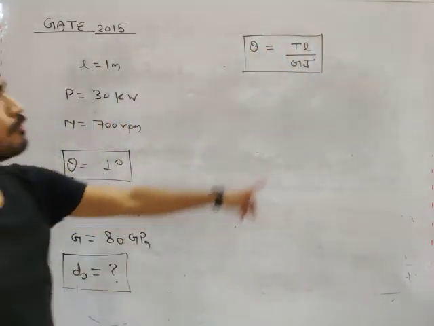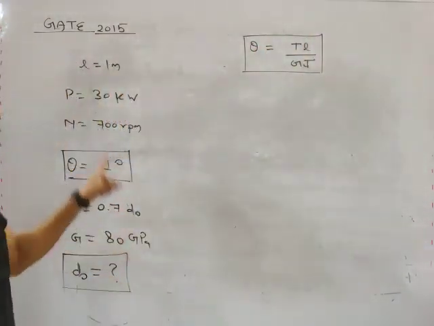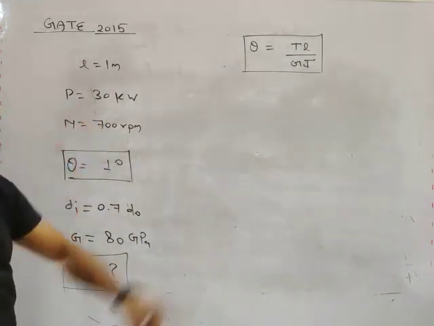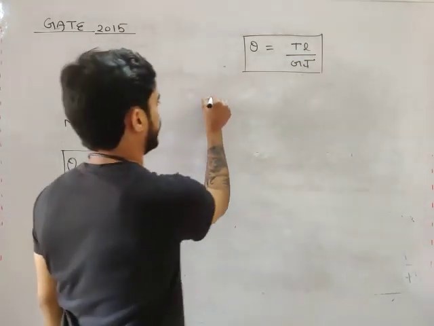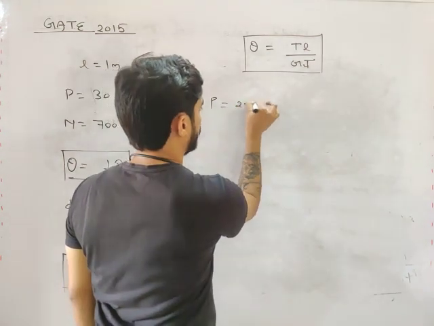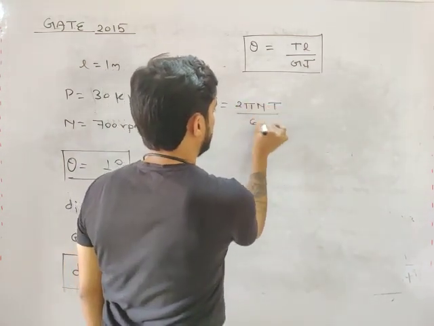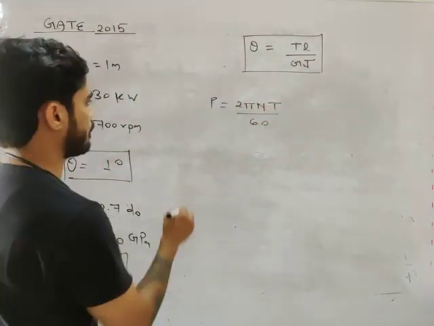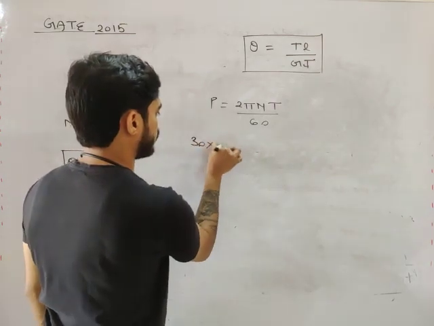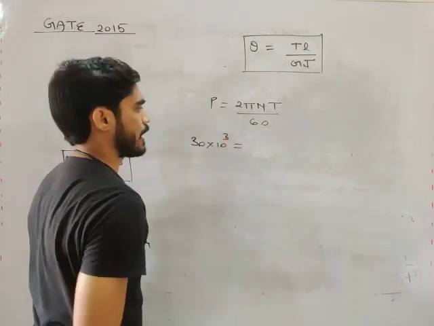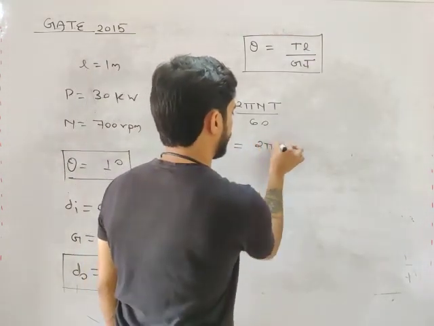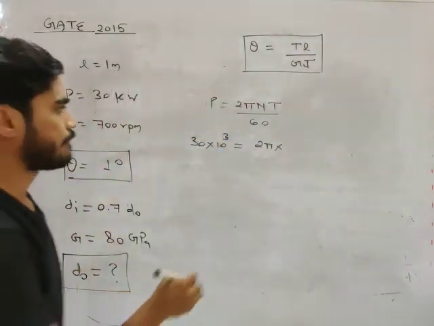But for that, we need to first find torque. For that, we have power and RPM. So calculate what will be the value of torque, my friend. P equals 2 pi NT by 60. So what is the power, my friend? 30 kilowatt, means 30 into 10 to the power 3. What is the RPM, my friend? RPM is 700.